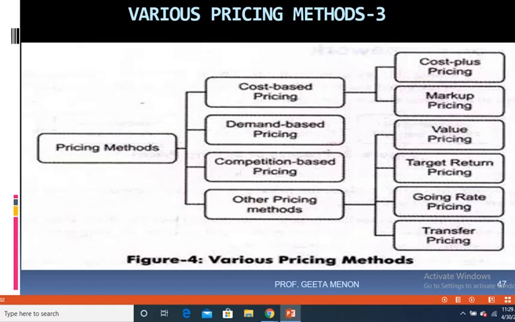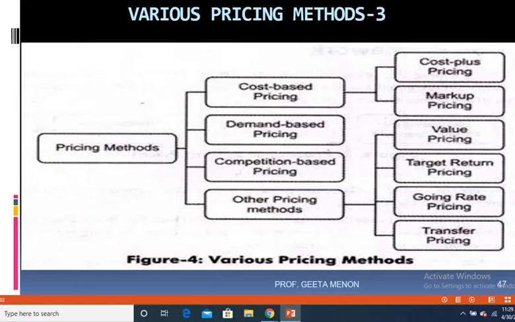Now, what is the purpose behind it? The purpose is to use as low a price as possible as a tool to gain market share and drive away competitors from the marketplace. So the reason for choosing break-even pricing is to use a very low price. A break-even price is a price where there is no profit, no loss. If you go below that price, the company will suffer loss.